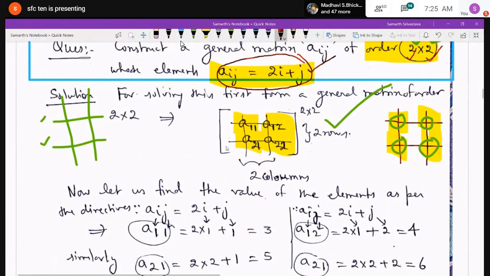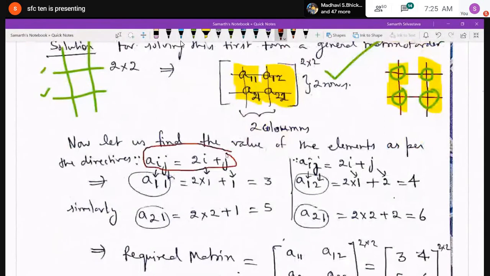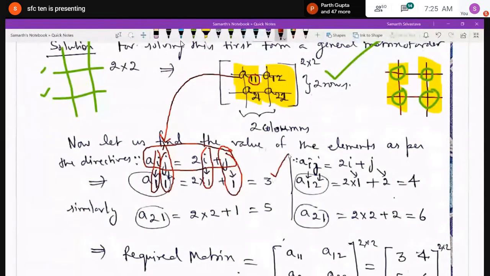A11. That means in place of i you will write 1, and in place of j, what is the value of j? 1, because we are finding the value of the first element. And what is the rule? 2i plus j. So 2 into 1, because i is 1, and plus j, j is also 1. When we solve, we will get the value of the first element A11 as 3.